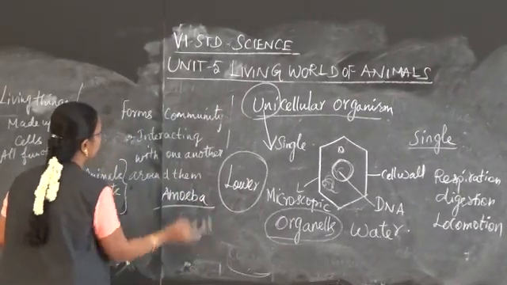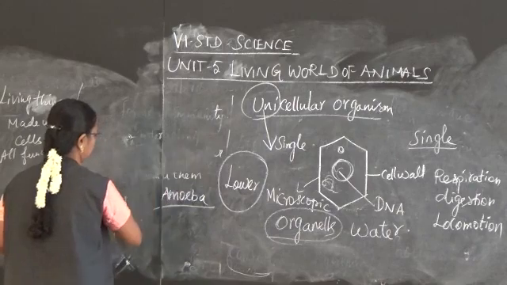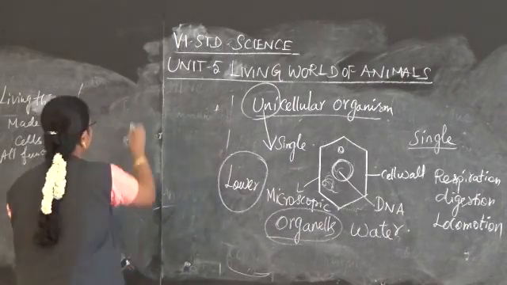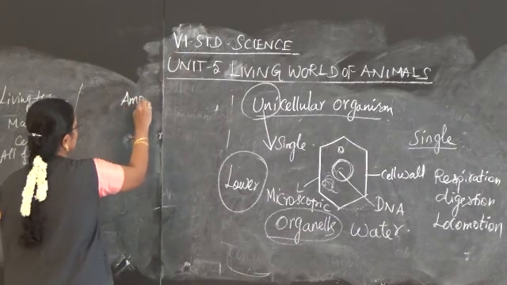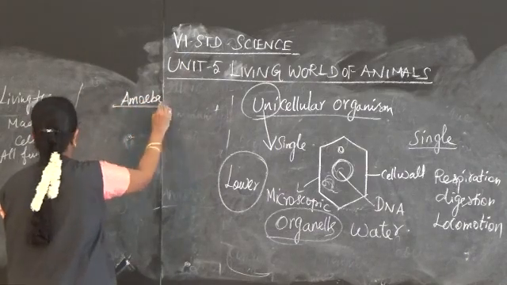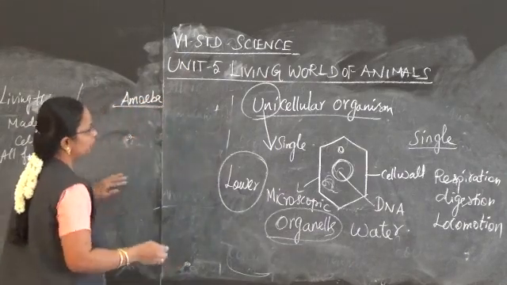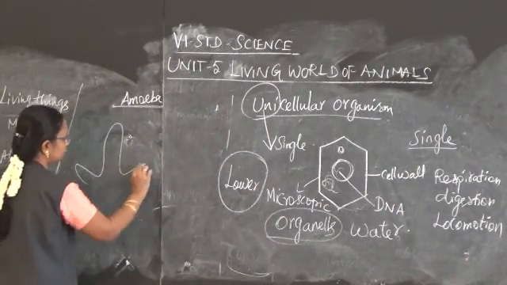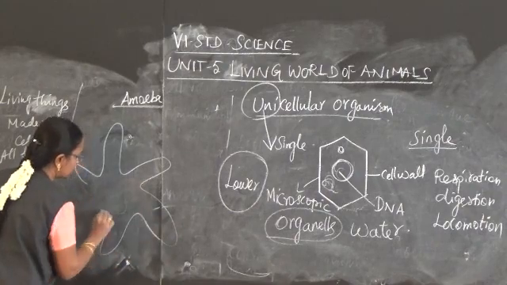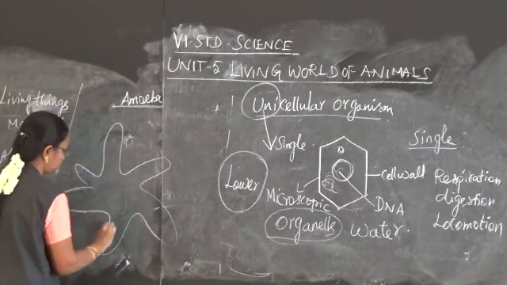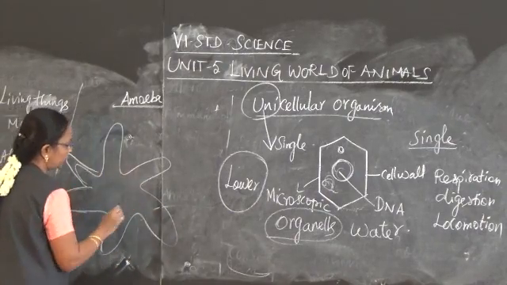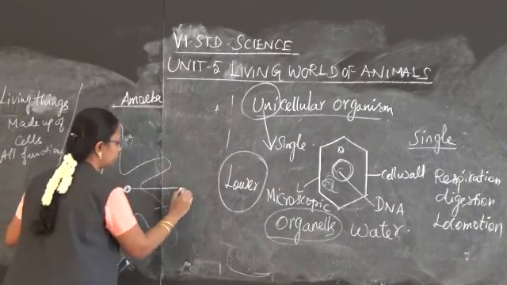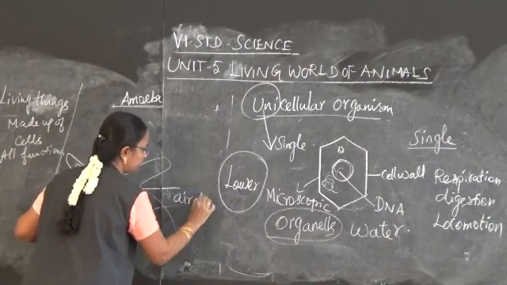Amoeba is considered to be a single cell organism. It may occupy any shape. In them there is a vacuole present. Vacuole is nothing but an air chamber.